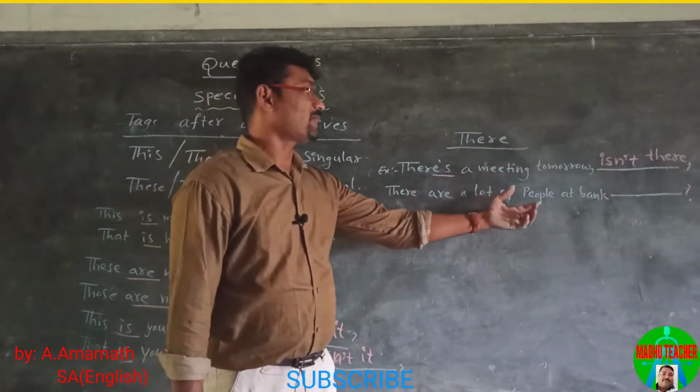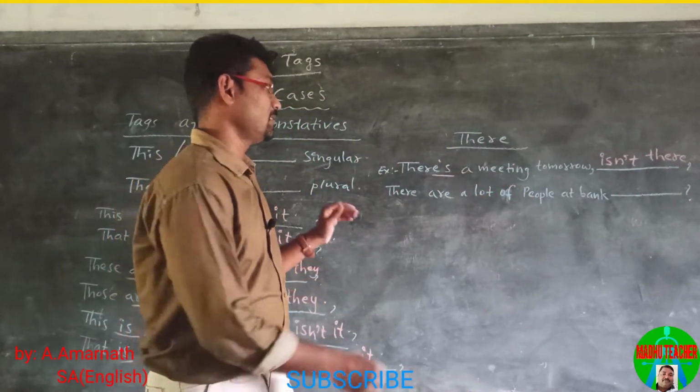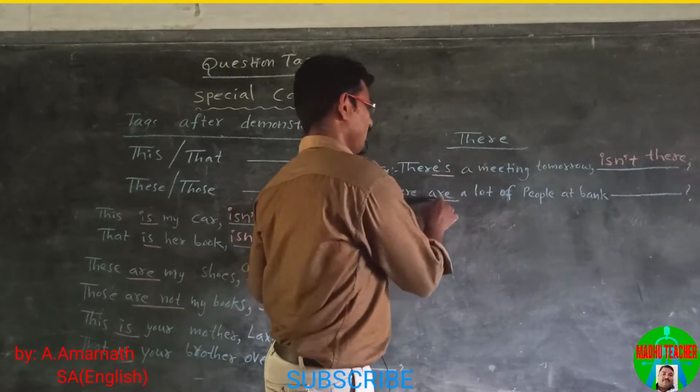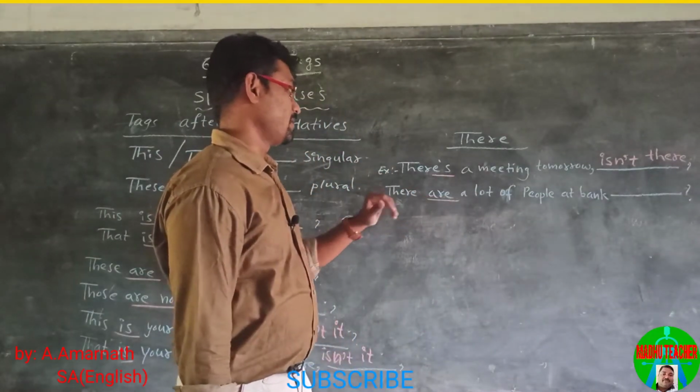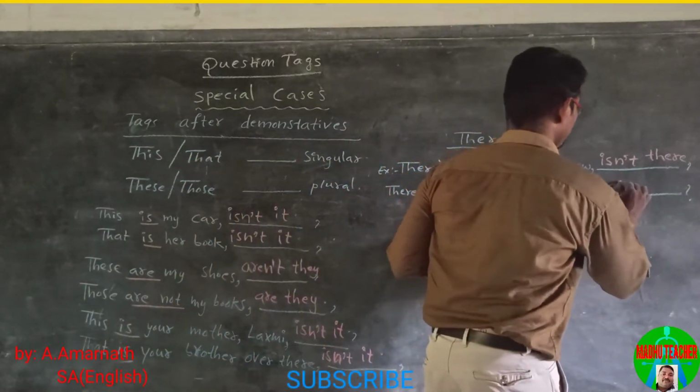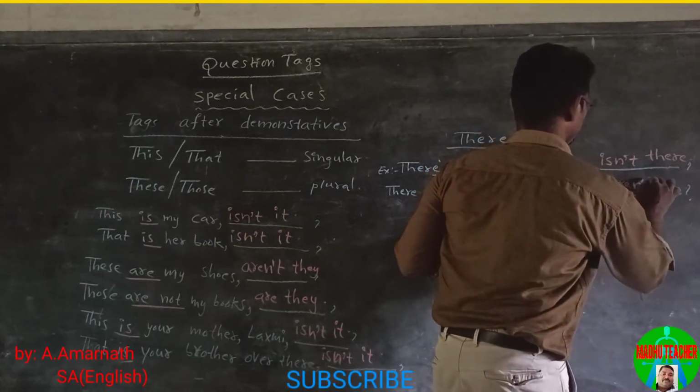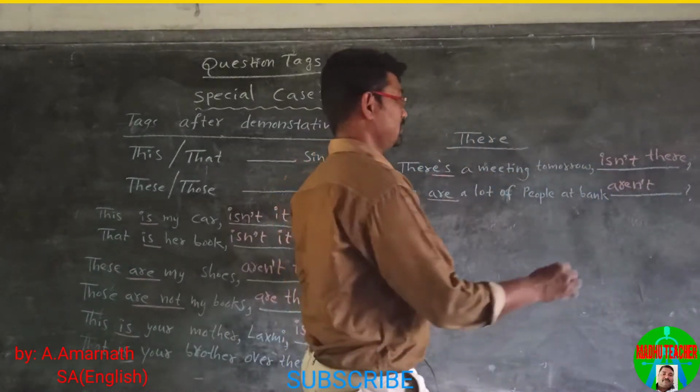There are a lot of people at the bank. The statement is in positive. The helping verb is are, which becomes aren't, and the pronoun is there.